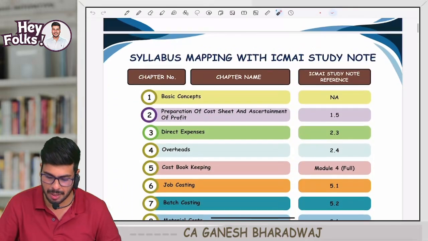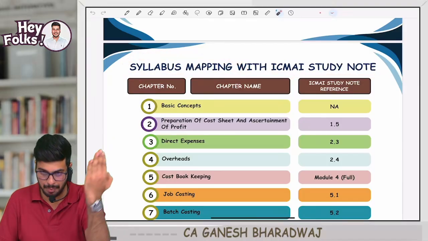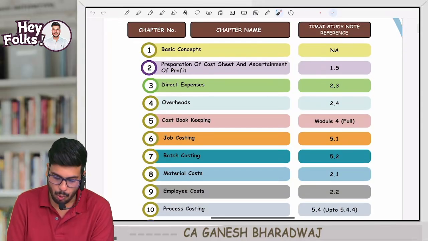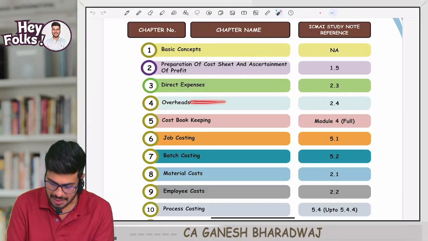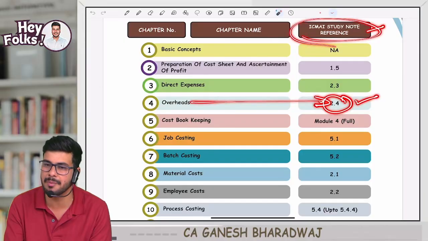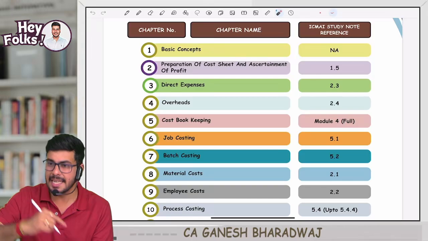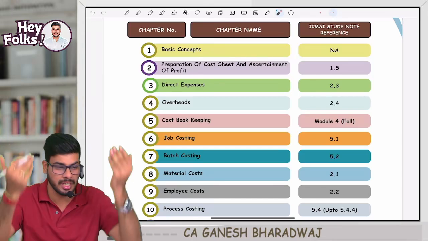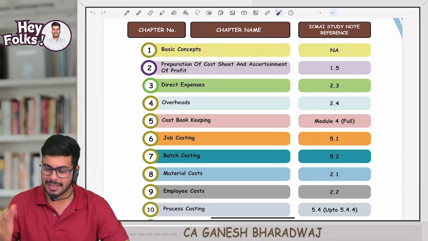That's why I have brought up something called syllabus mapping with the CMA study material. That is our book chapter, and where you can find it in your CMA Institute study note. For example, overheads is there, correct? Chapter number as per our book is chapter number 4. The same overheads, you can find as module number 2.4 in your CMA Institute study note. I have done a syllabus mapping. If you want to refer, there is no need, because literally everything I've put here in a very condensed format. But still, if you want to refer to something, that also I've given you here.